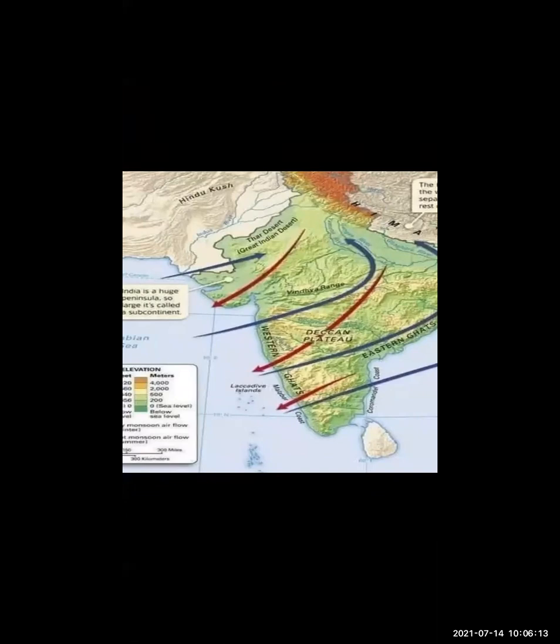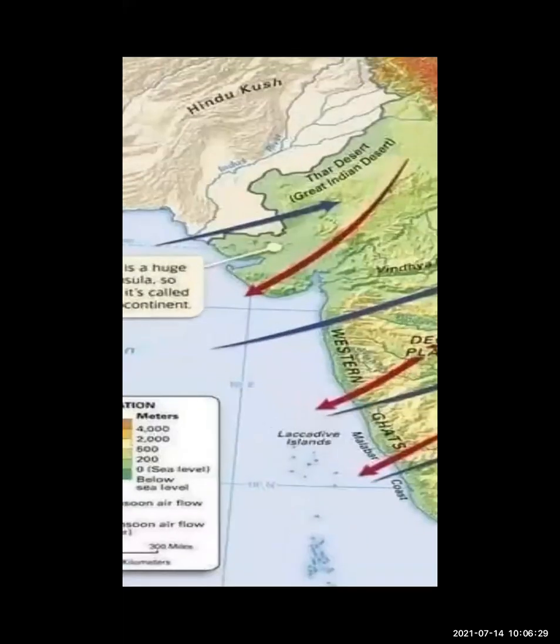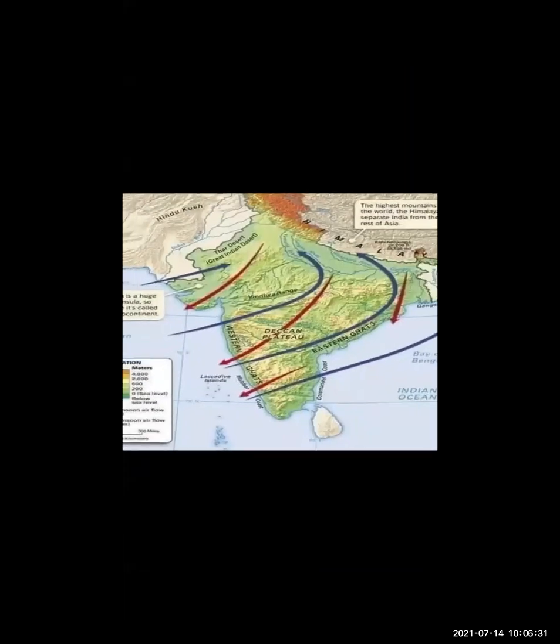But because of this, a low pressure of wind is developed, and this attracts the Indian Ocean. Now what happened? I will show you.